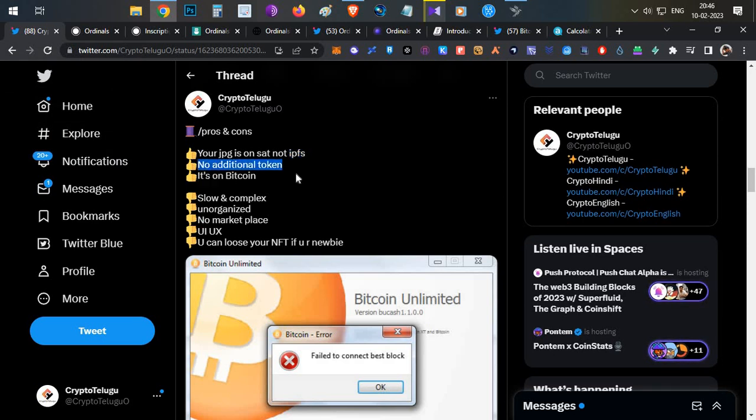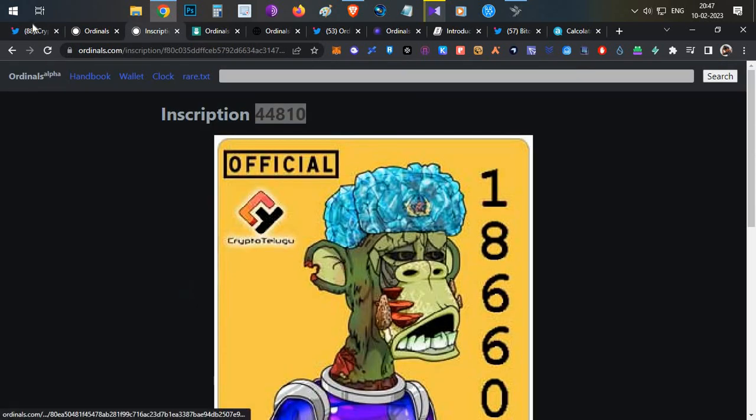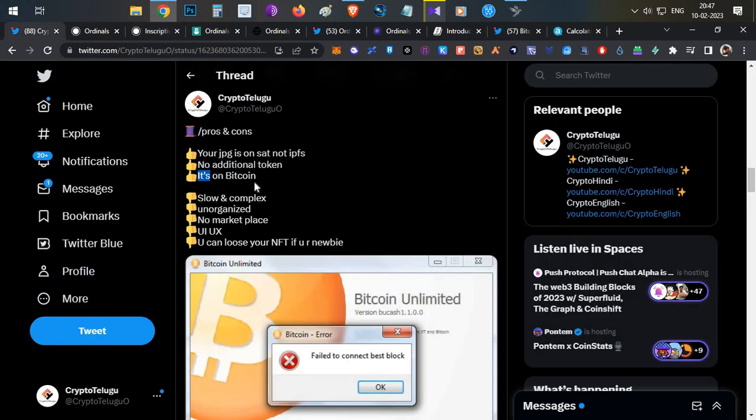Then there is no additional token. In Ethereum, NFTs have a different token standard, which is the ERC-721 standard. Now in Bitcoin, there is no additional token. The image is directly inscribed onto your Satoshi. That is another advantage, and since it is on the Bitcoin network, it is as secure as Bitcoin. So those are the advantages.